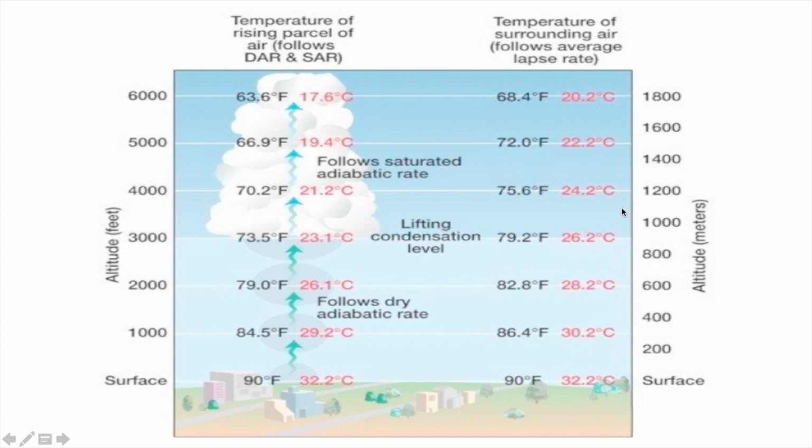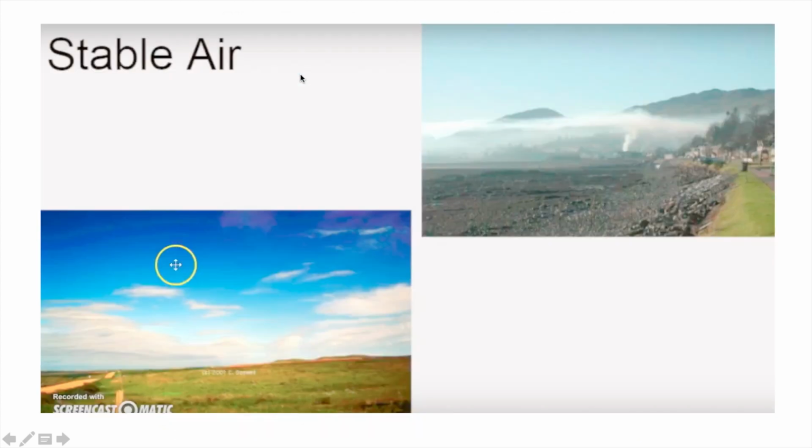I hope this is clear to you, right? Now moving to the next. Okay, here we have 10 degree difference. You can literally see 32.2 to 23.1. So around 10 degrees Celsius difference. And then we have around 6 degrees Celsius difference, which is wet adiabatic change.